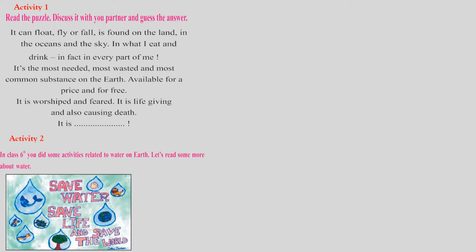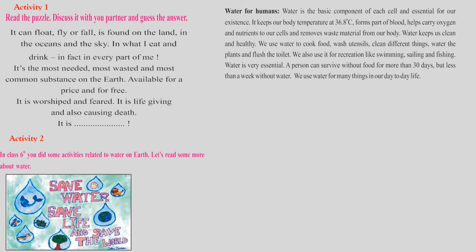Activity 2. In class 6 you did some activities related to water on earth. Let us read some more about water. Here is the picture given about save water, save life and save the world, children. Water for humans. Water is the basic component of each cell and essential for our existence. So in order to live, children, if we want to survive on this planet, then we need water.